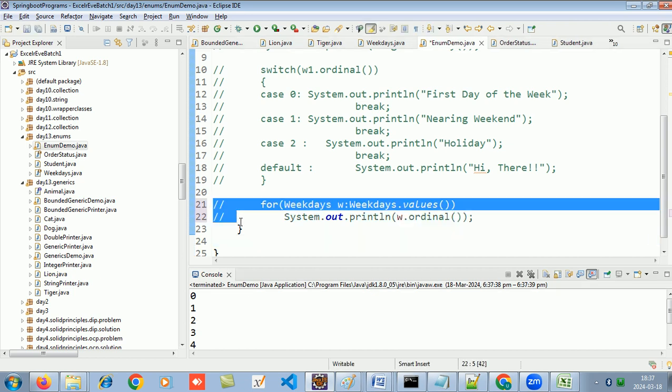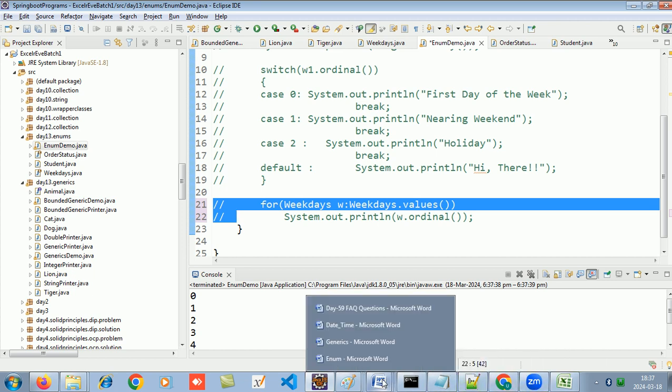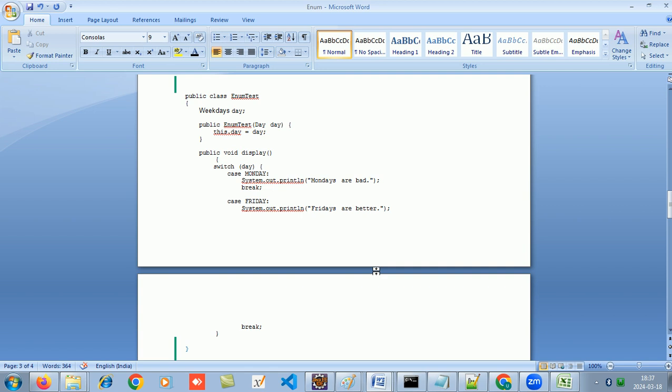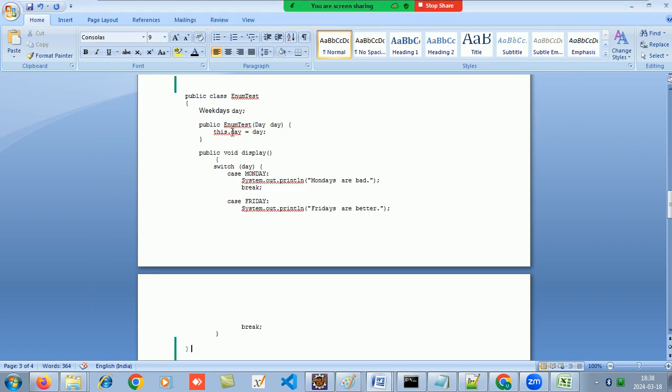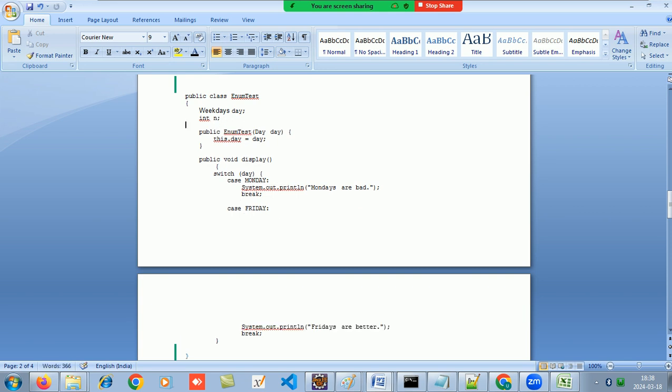All this has been listed down in the documentation which I have prepared. Let me read you all through the document. Okay, so you can pass an enum as a data member to a class, same like how we pass an integer n, how we pass a string s. Similarly, you can also pass an enum, no problem.